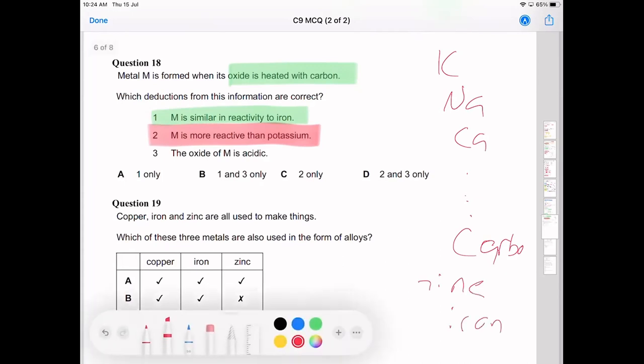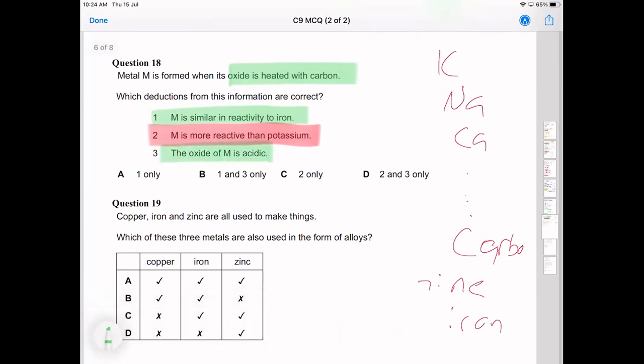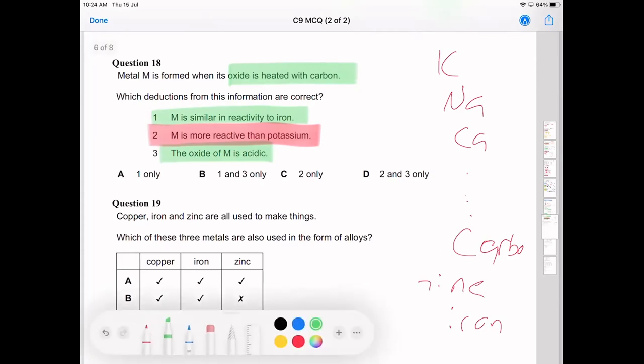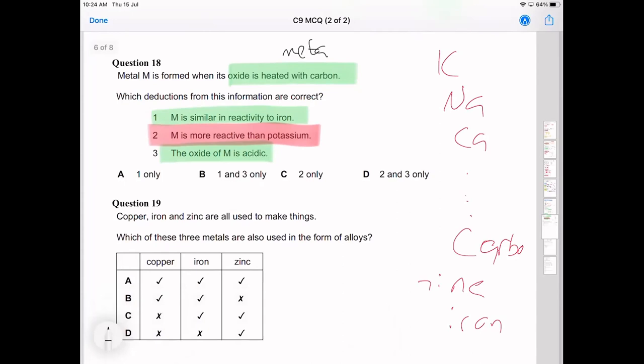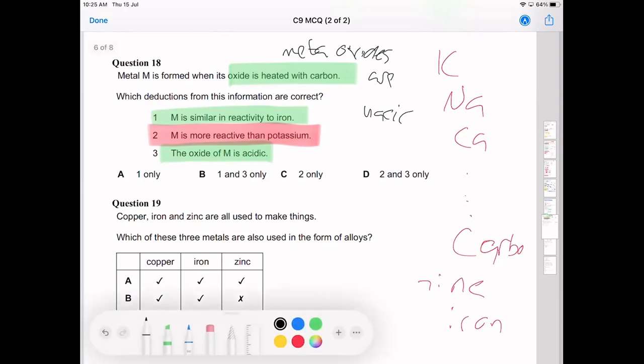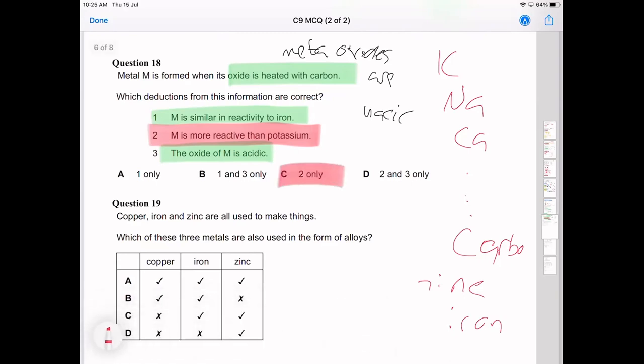Cool. And then the oxide of M is not acidic, because it's a metal oxide, and you have to remember that metal oxides are basic. So you probably can't read that, but that leaves you only with option number 2. So the answer has to be 2 only. Cool. Any questions about that? No. You good.